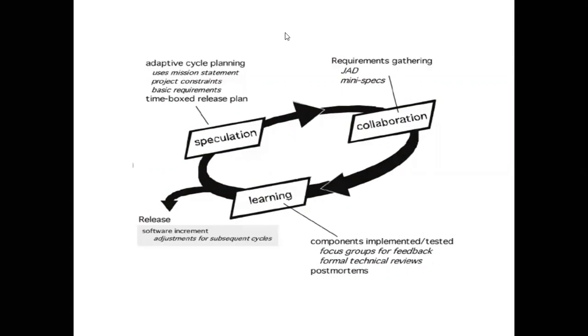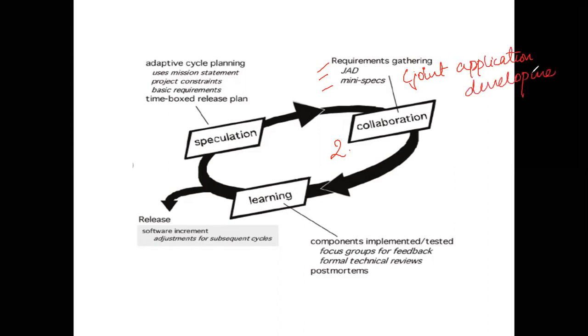The next is the collaboration phase. Within this collaboration, you're going to gather all the requirements. You're going to follow JAD and mini specification. Now what is JAD? JAD is joint application development. Joint here means two parties are going to be there and they are going to discuss how your software is going to be developed.